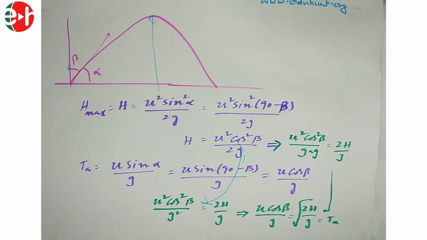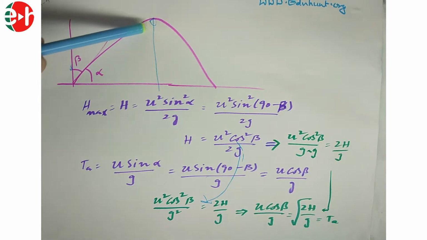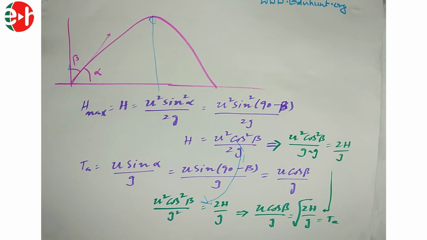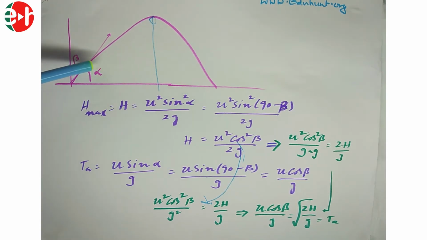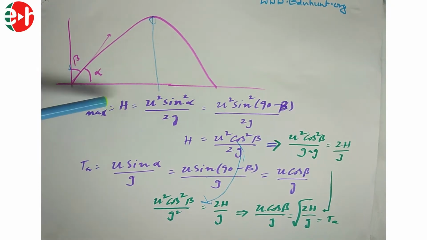A body is thrown with an angle beta with the vertical. If h is the maximum height reached by the body, what is the time taken by the body to reach the maximum height? Means what is the time of ascent he is asking. As h is given, we need to find the time of ascent in terms of h. We know that time of ascent equals u sin theta by g, where theta is the angle made with the horizontal. Here I took this as alpha, where alpha equal to how much? If this total is 90 and this is beta, this alpha equal to 90 minus beta.